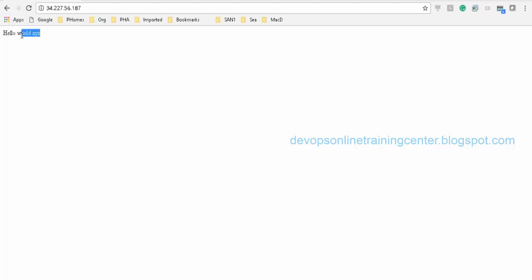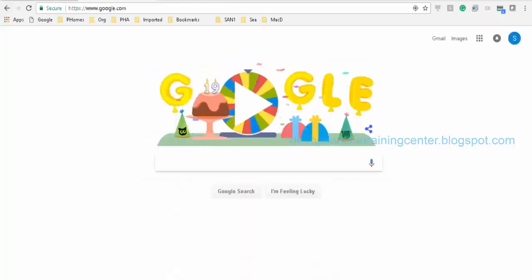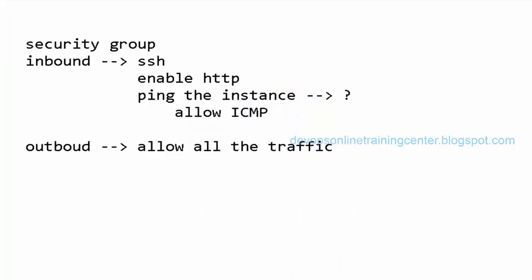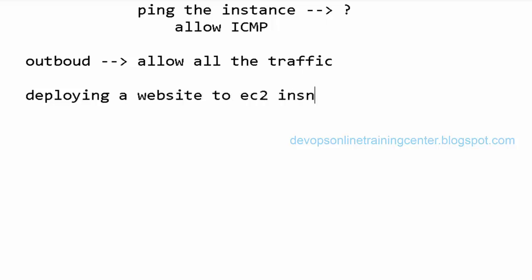Okay, so whatever message we have given is appearing here, right? Now I said we'll try deploying a website to the EC2 instance.